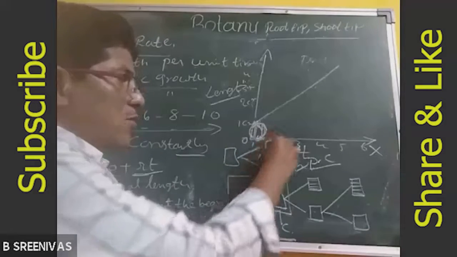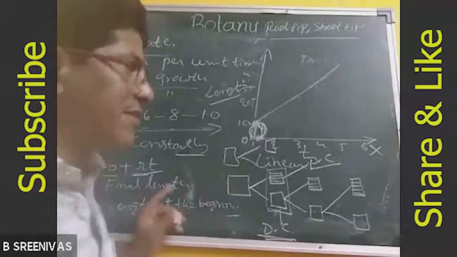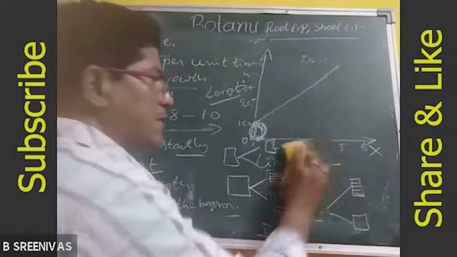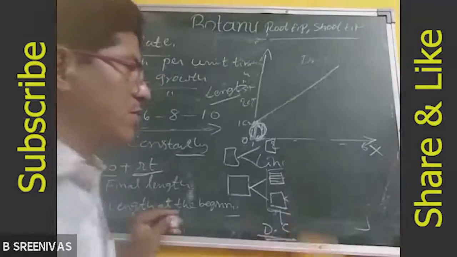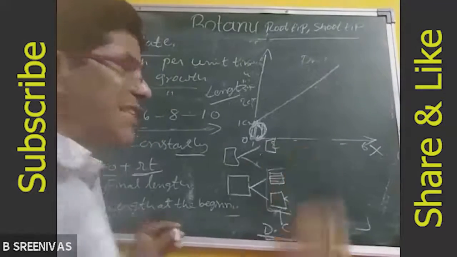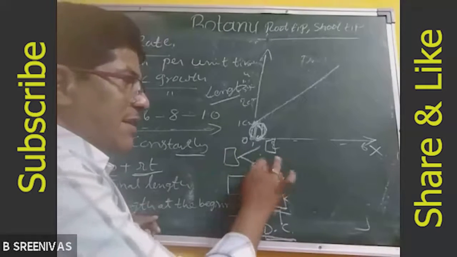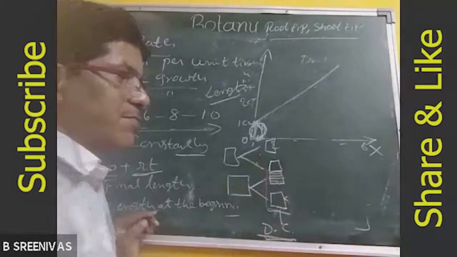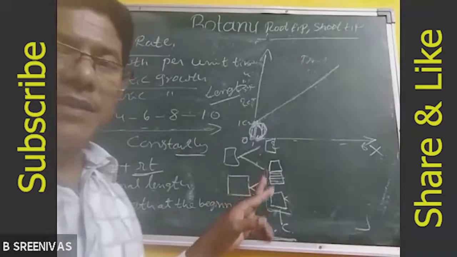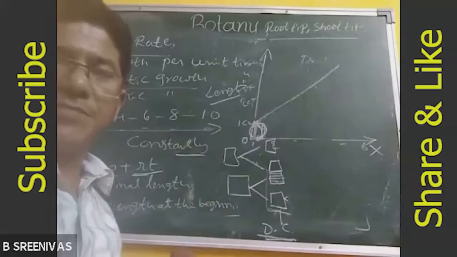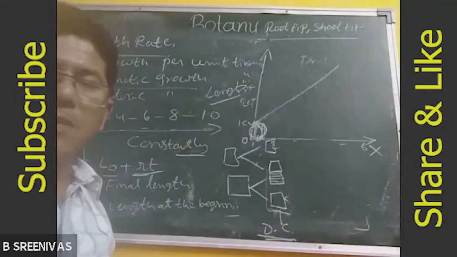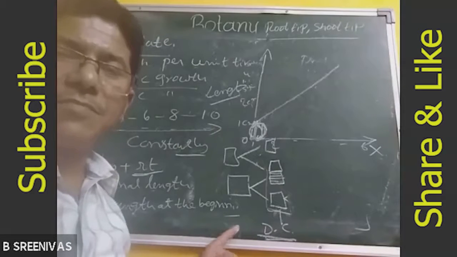Two cells. How will they ask the question, you see? Two cells participated in the arithmetic division. How many cells will have the division capacity?